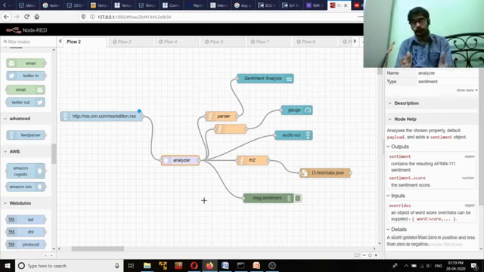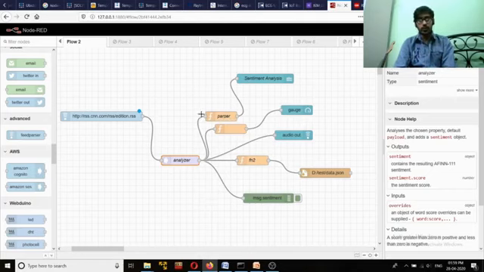So basically this sentiment analyzer produces some sentiment score and values. The sentiment score is the total score that is used to judge whether that sentiment is a positive sentiment or a negative sentiment value, right?